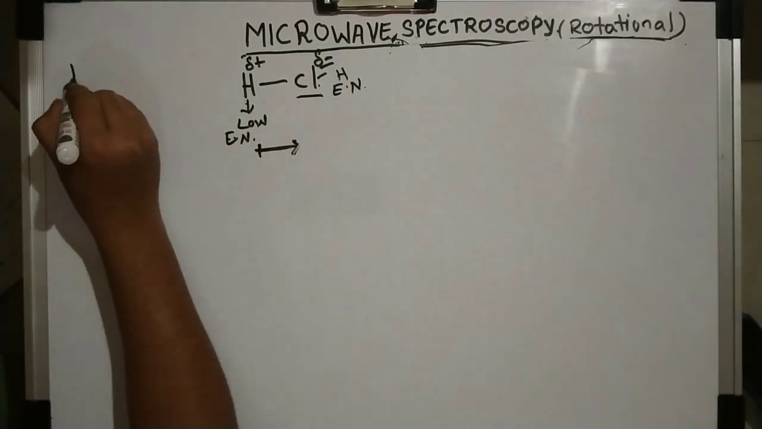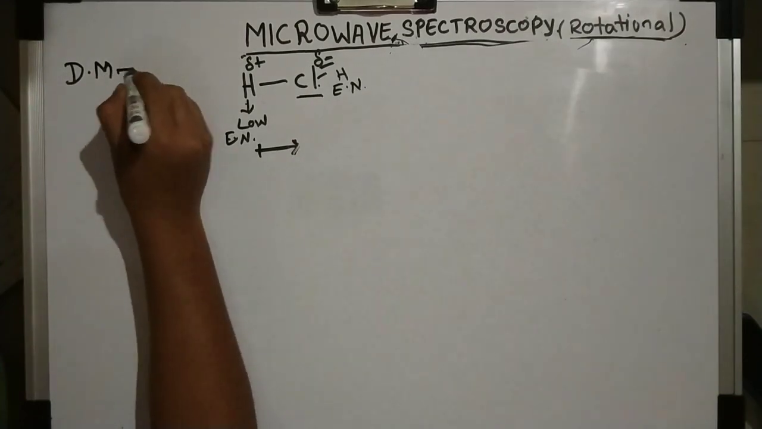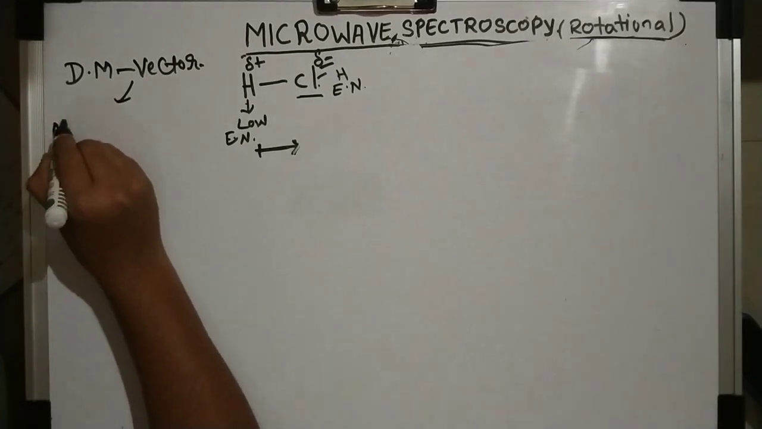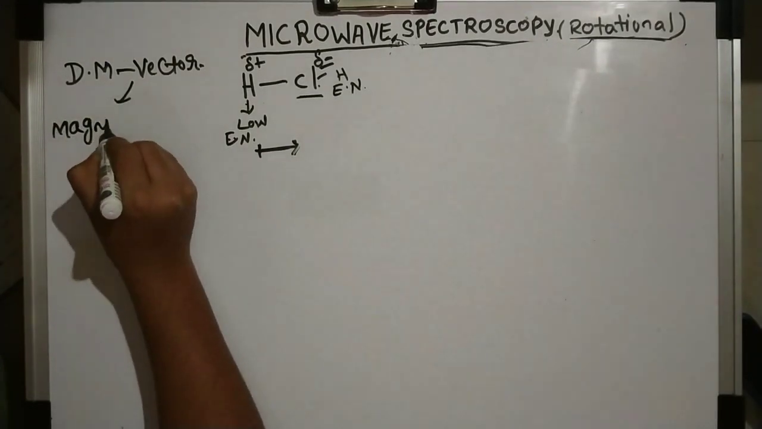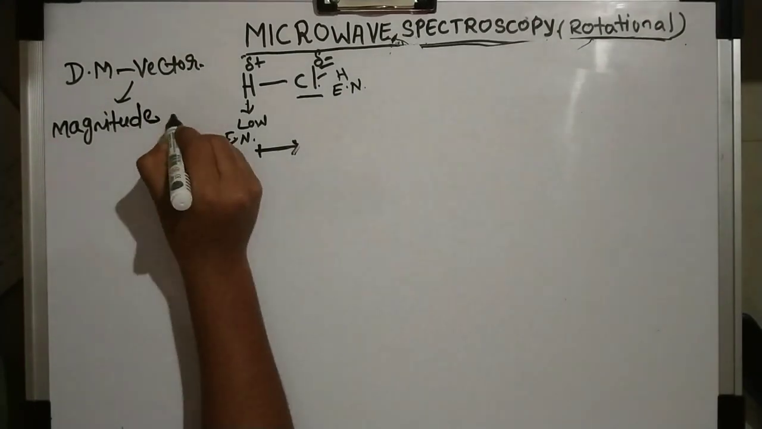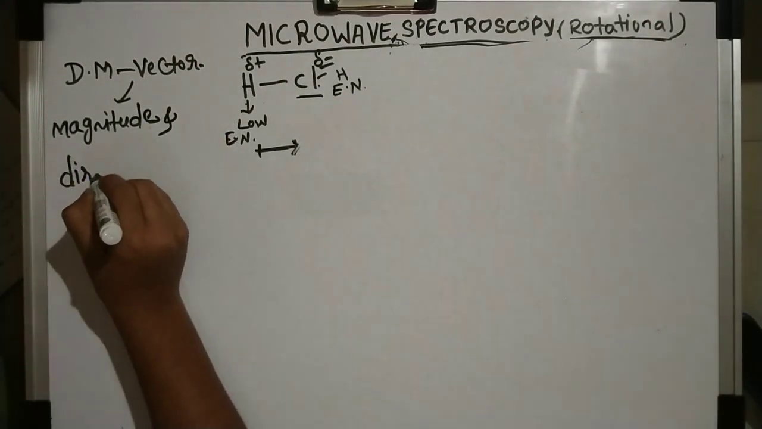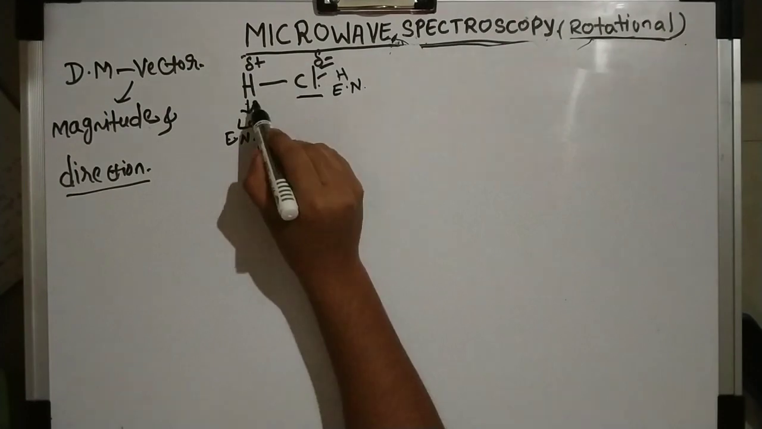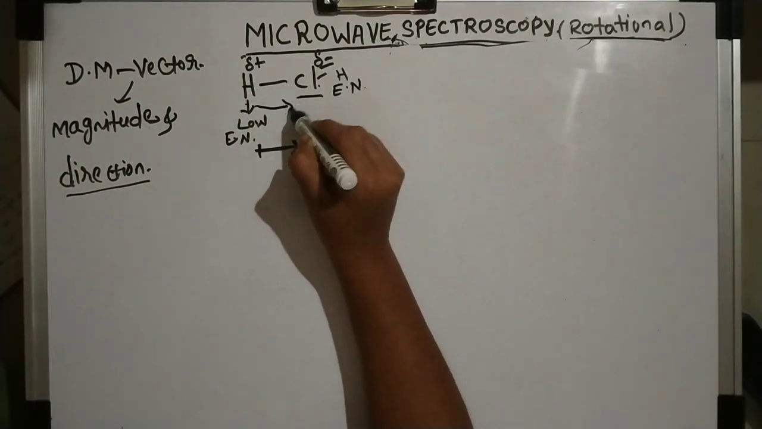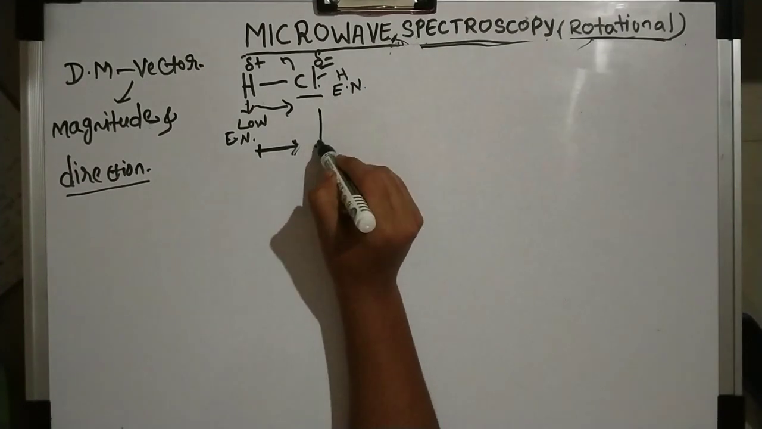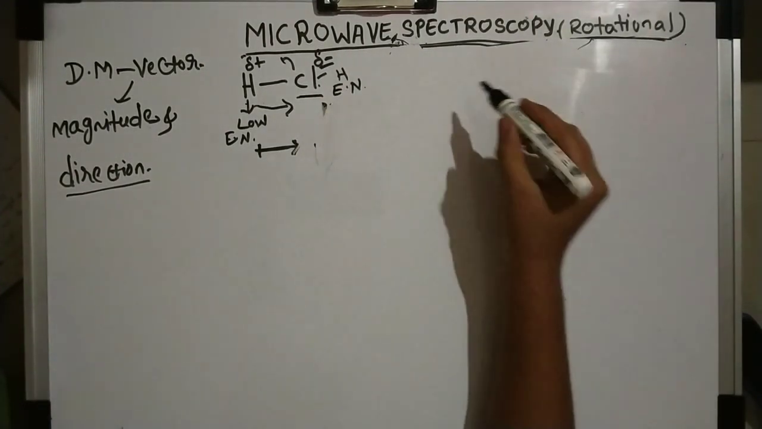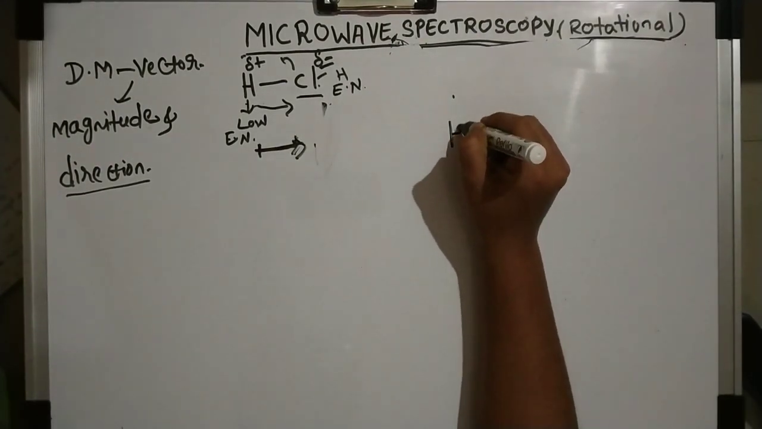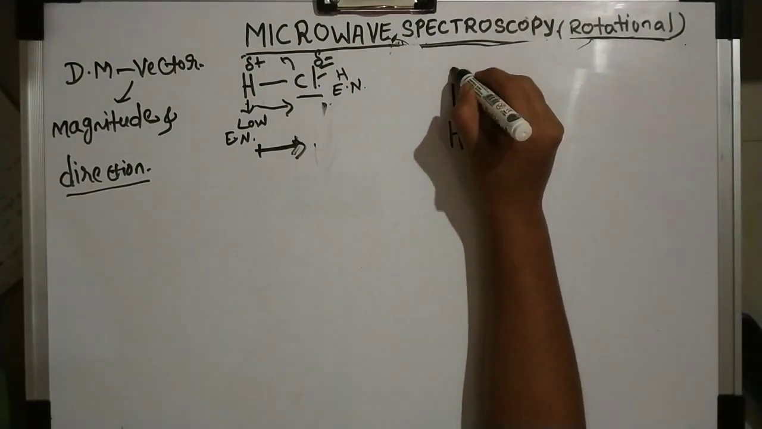So what happens in the dipole moment? We have discussed that dipole moment is a vector quantity. So it has a magnitude and direction. I am focusing on this point because you will get to know here. So for HCl, now this molecule will start rotating. This is the first position, and now we'll see the second position. Now H will come here and Cl will go here.